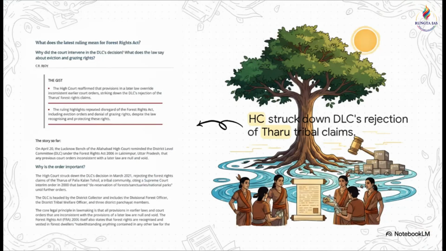Okay, let's set the stage. Recently, the Lucknow bench of the Allahabad High Court had to step in for the Tharus, a tribal community in the Palia Kalan Tehsil over in Lakhimpur Kheri. What happened was the district-level committee, or the DLC, flat-out rejected their forest rights claims. And their reason? A Supreme Court interim order from the year 2000. But hold on, the Forest Rights Act came into force in 2006. That's years after that interim order.